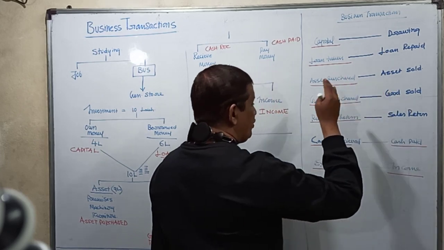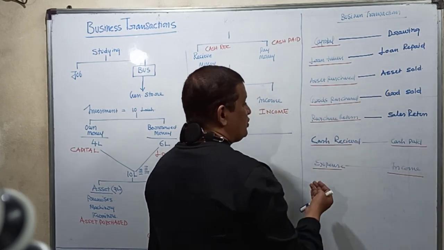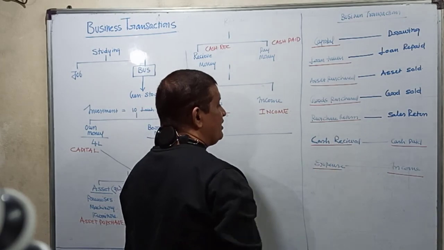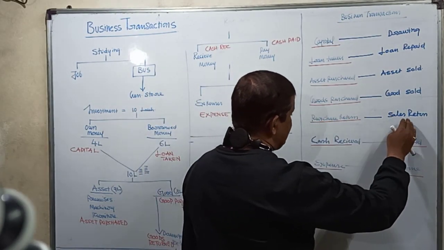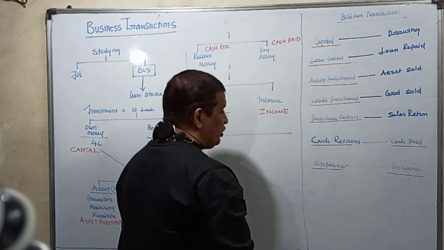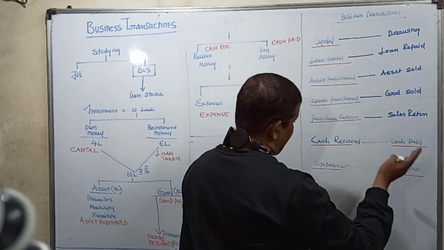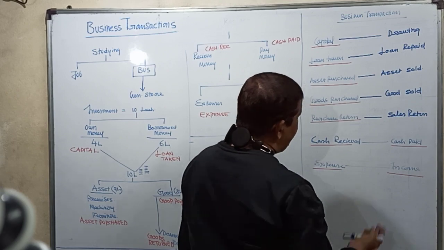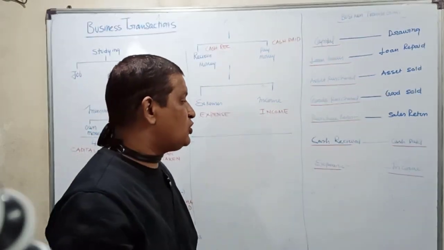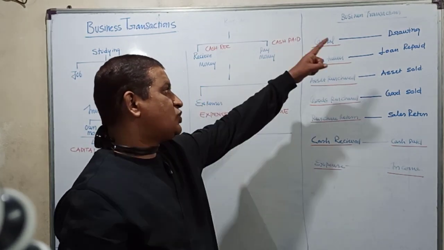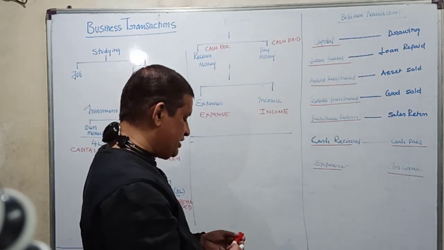In business, what are we doing? Buying and selling, like a general store. So whatever goods I purchased, I'm selling. Any damaged goods will be returned, so purchase return, sales return. In the course of doing business, I receive cash and I pay cash, so cash received, cash paid. In the course of doing business, I have to meet some expenses, and in the process I'll also receive incomes. So these are all the various business transactions.